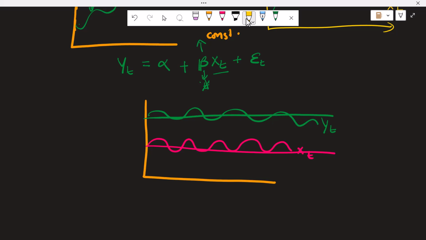So if we observe at any point of time t, the distance between xt and yt remains constant, and we can come up with some sort of linear relationship in this case, where yt is dependent proportionally on some value of xt plus some random error, and that is how stationarity in mean becomes the base assumption of statistical models like ARIMA models, which come up with a linear relationship between the current value of a variable and its lagged variable.